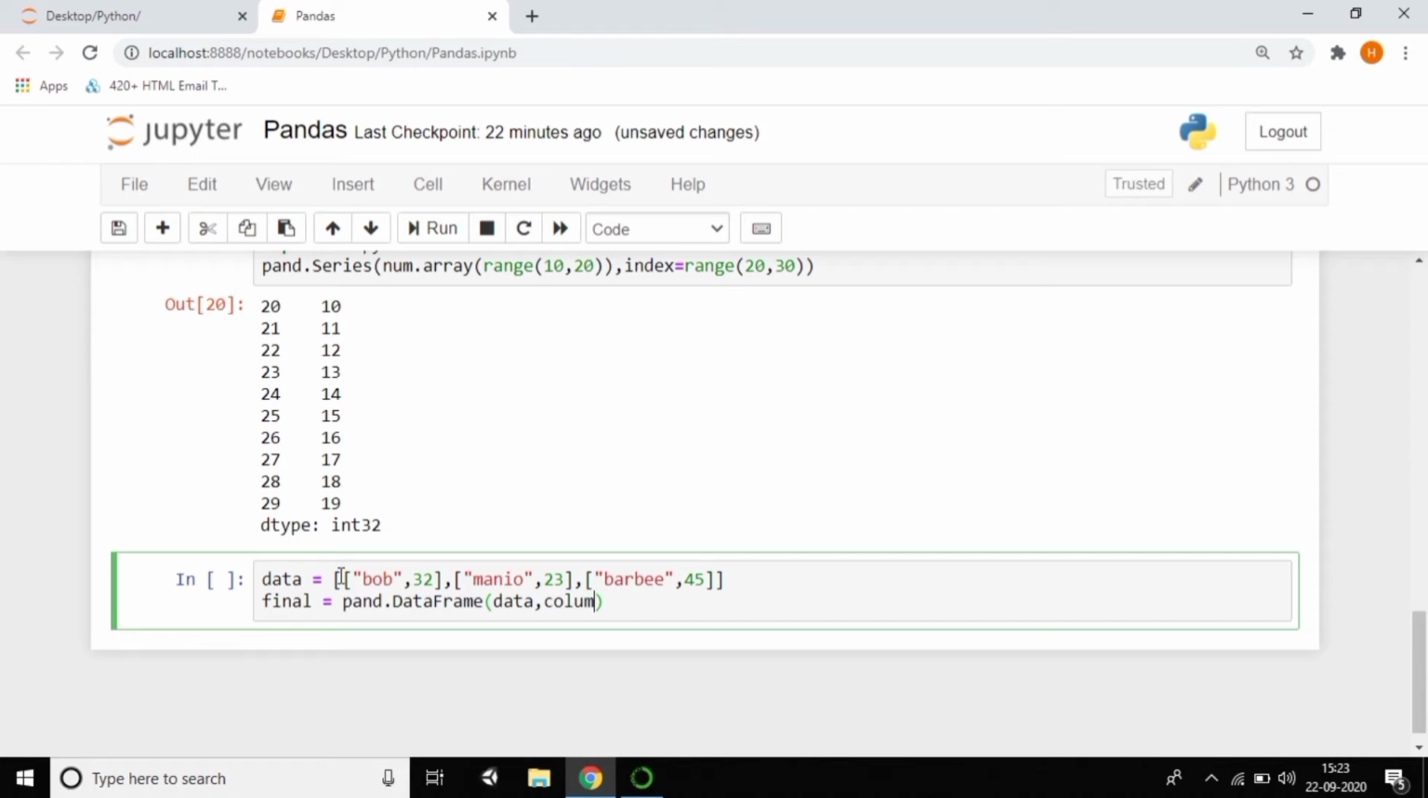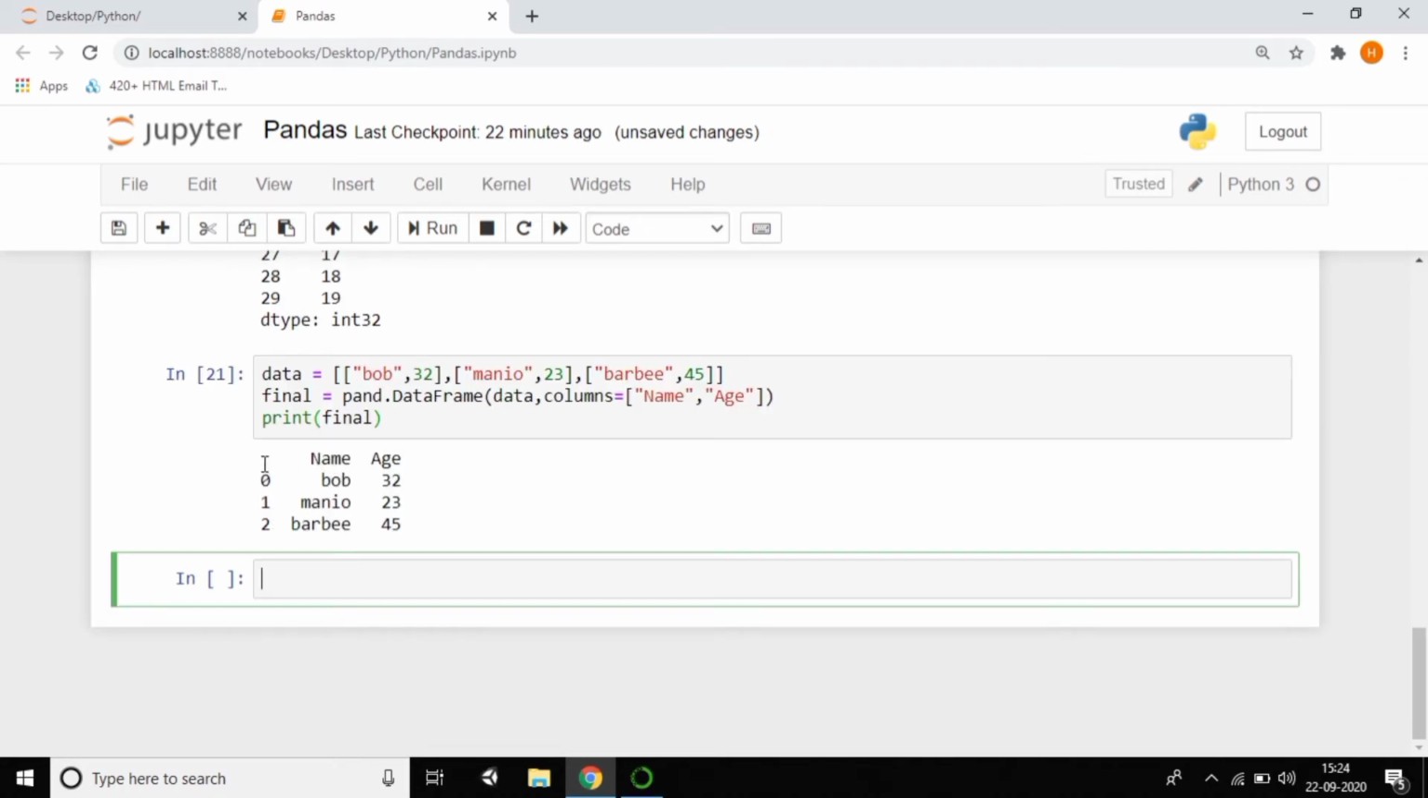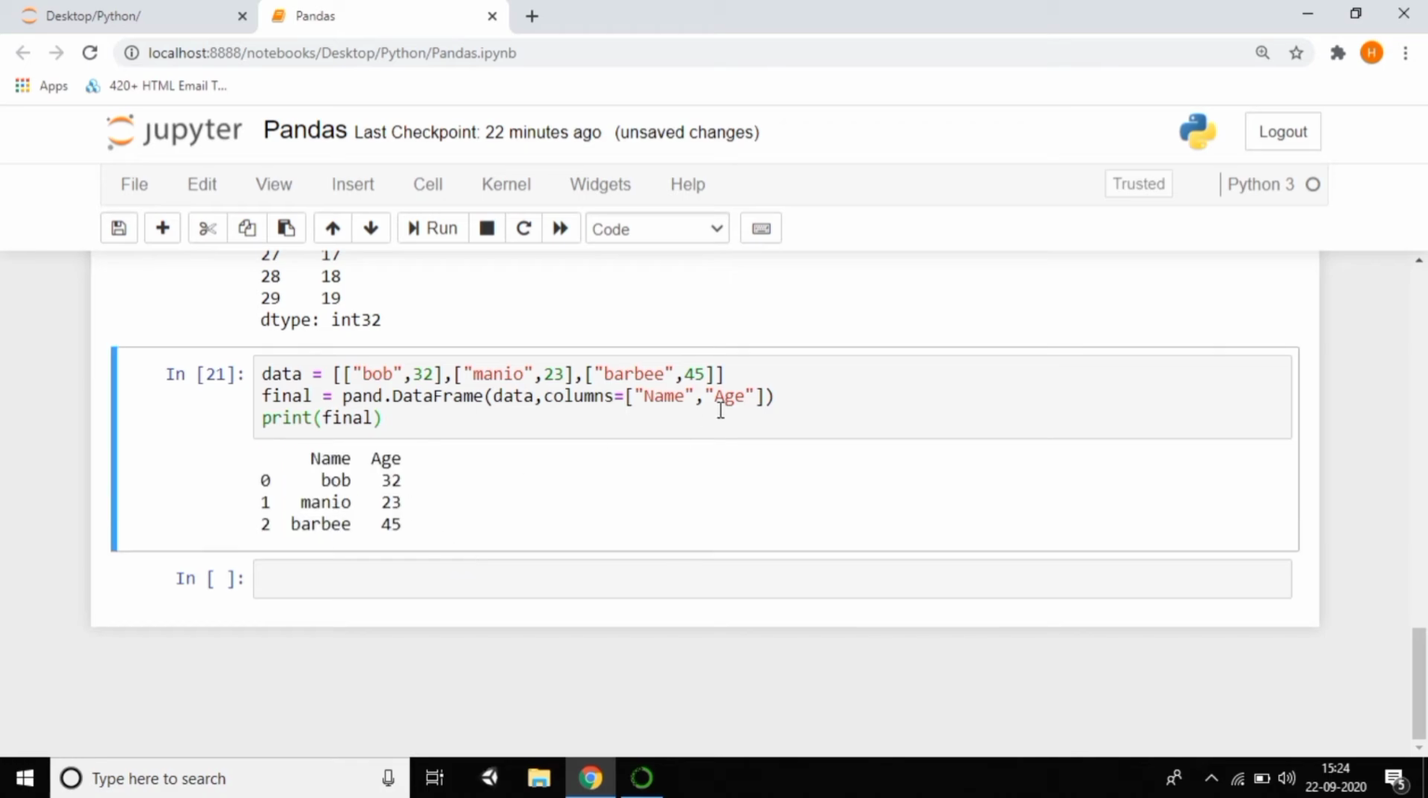Here I want to give the columns. So finally I want to give the columns. What column names do you want? I'm passing name as well as age. Finally, just print final and see the output. You can see that it was created like a table, because I gave the column names. So this is the way to create the table by using a list.